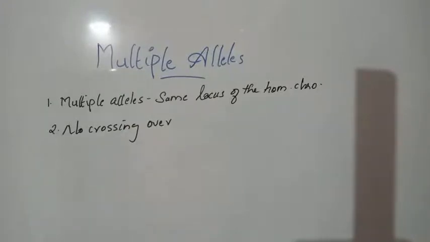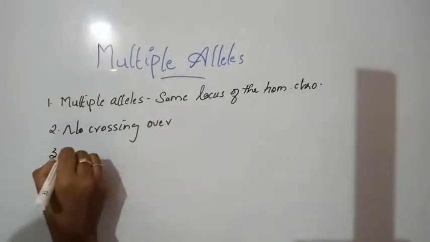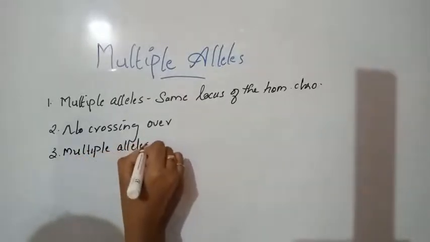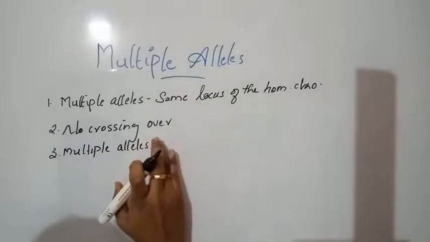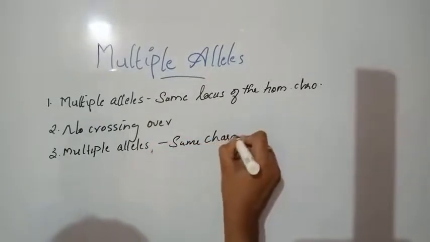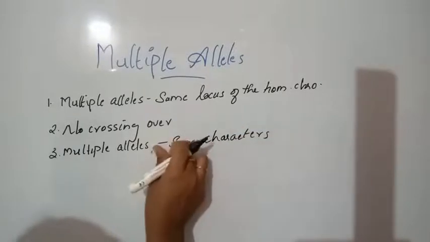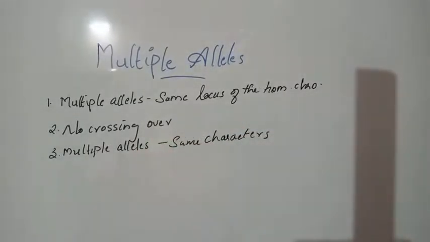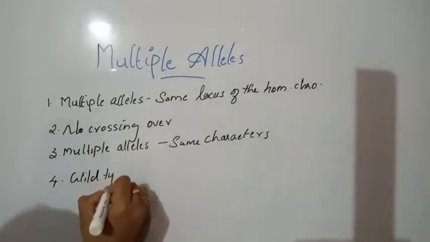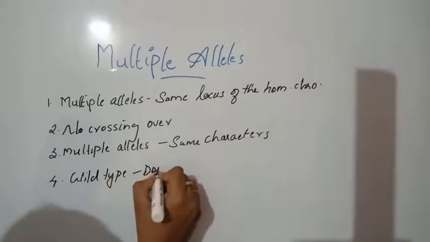Third, the multiple alleles are always responsible for the same character. All the alleles of the gene are responsible for the same character, even though it is in a multiple condition. Then the wild type allele shows dominance over the mutant.